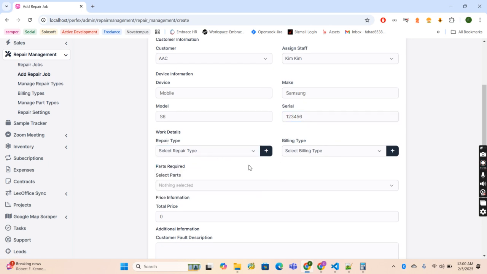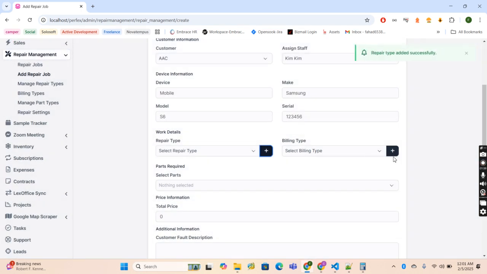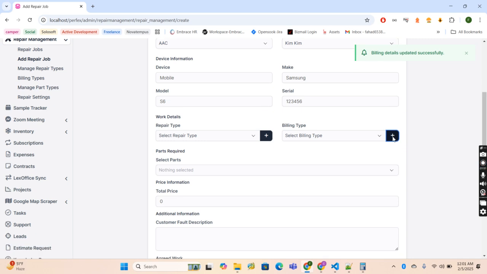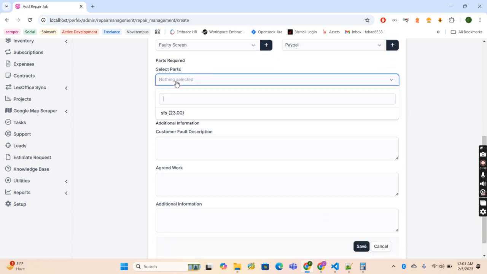and from here you can create multiple repair types. Faulty screen, and from here you can create multiple billing type options as well as per your need. Here you can see faulty screen. From here I can select people, and actually this is the drop down.